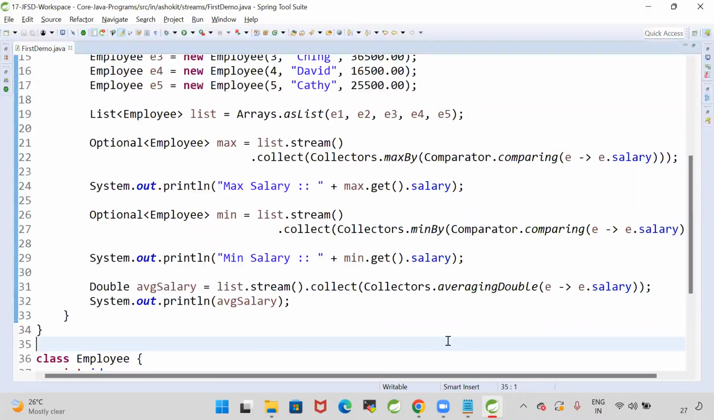Employee object we are giving as input for the function, and it is returning the employee salary. It will compare each employee salary and give the employee who has the minimum. The minimum salaried employee will be returned. If you want to get the average salary, Collectors.averagingDouble also takes a function as input. Employee object it takes as input, salary it gives as output. Of all the employees, it finds the average salary and returns that.